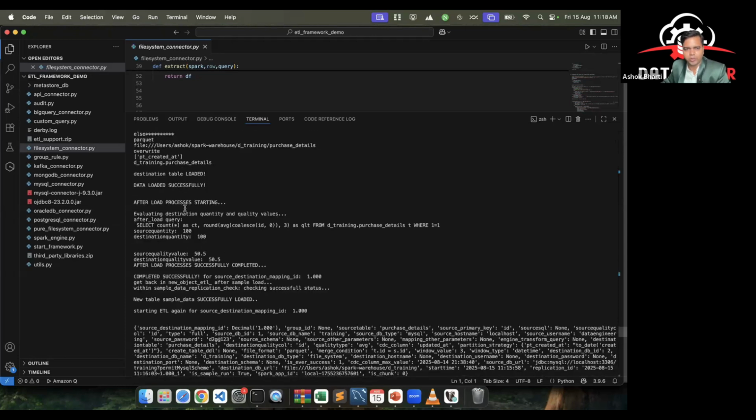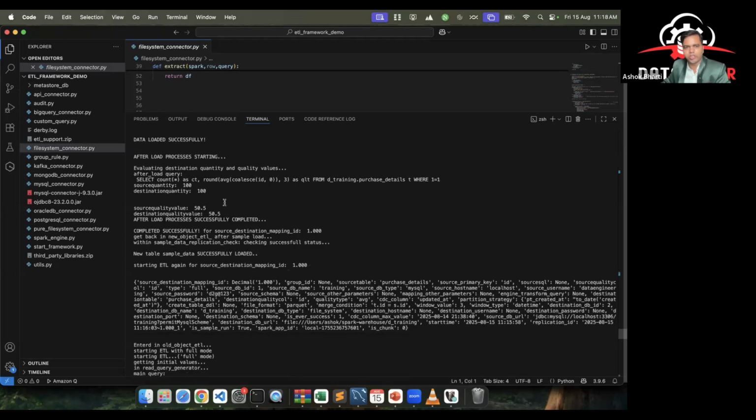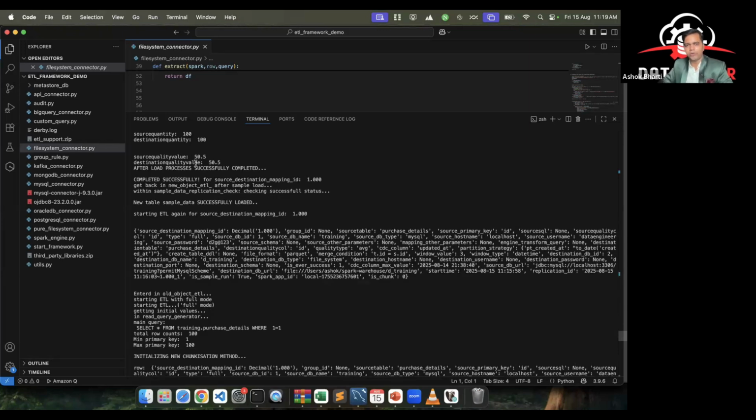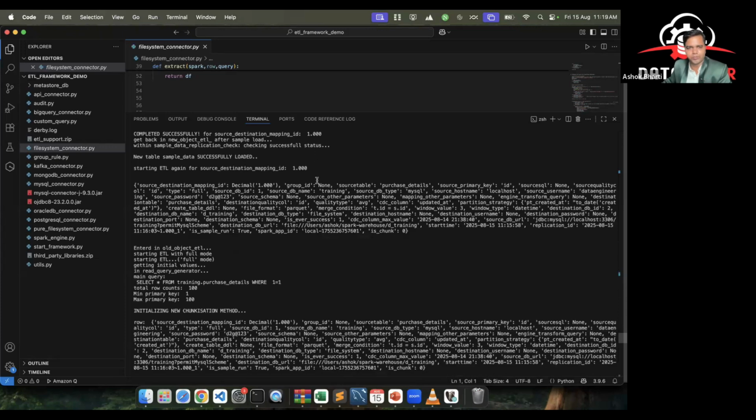Okay, so all that information, and then after loading it said data loaded successfully. It is also checking whether whatever I have loaded was loaded perfectly, correctly or not. For that, it is checking that whatever I have loaded, the count is 100 in the source, and whether the destination also has a count of 100 or not. Then we have given a quality value column on which it is checking that the average of that value is 50.5, whether it is or not. When it's verified that yes, the data has also loaded correctly, that everything is loaded correctly, then it says that yes, it is successful.